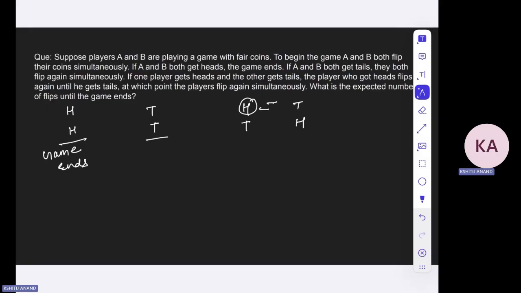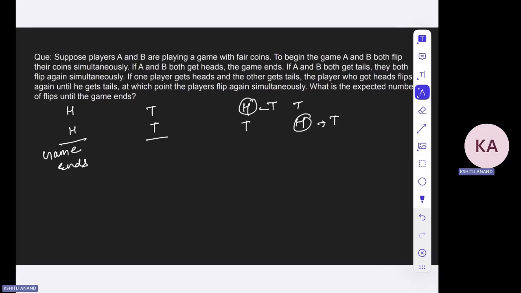And once he gets T, they both, A and B, will be tossing simultaneously until they get head and head again. Similarly, over here, this guy B has got heads, so he will toss the coin until he gets a T. And once they both have a T, they will again start flipping the coin simultaneously until they both get head together.